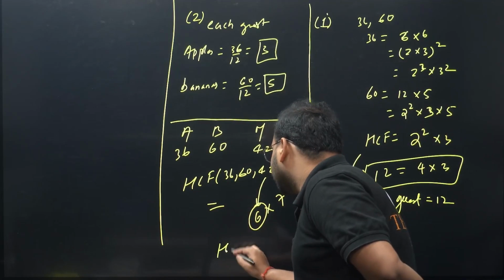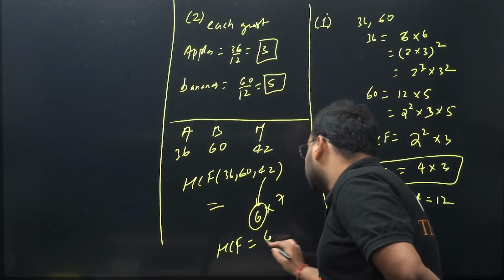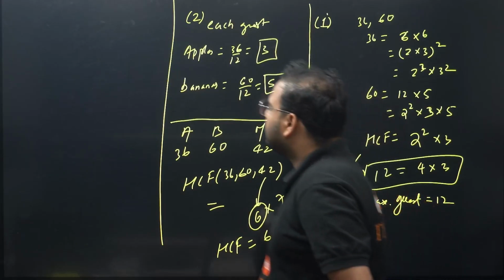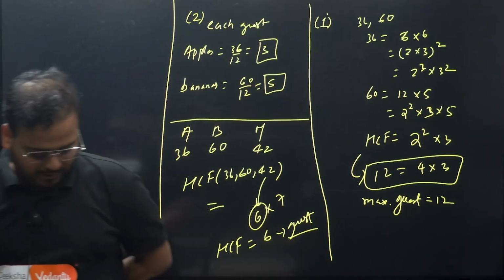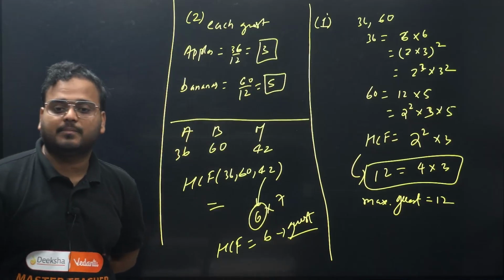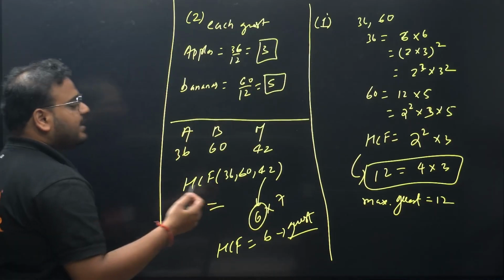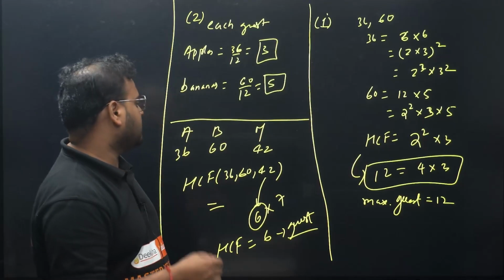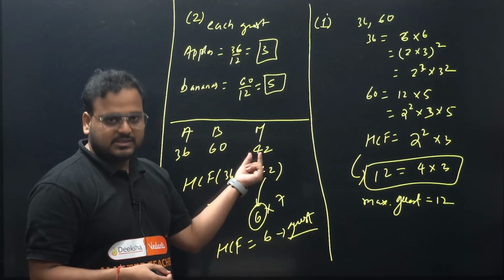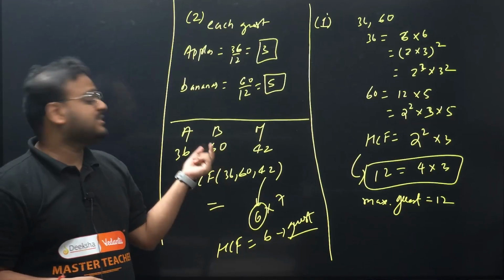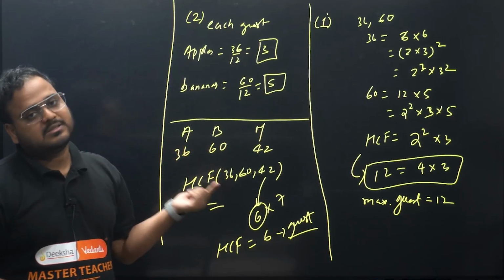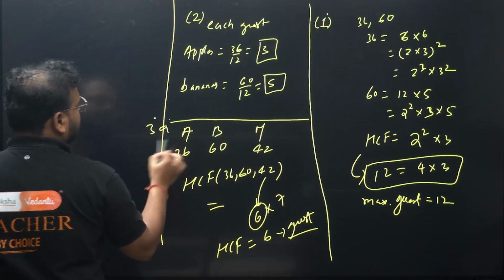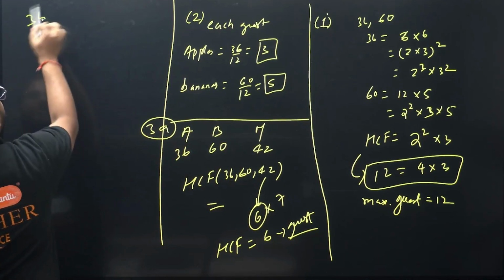So my HCF is what? It is 6. This is the number of guests. 6 guests can be coming. If you add 42 mangoes, you can ask a maximum of 6 people to come and get an equal amount of mangoes, apples and bananas. So basically each will get 7 mangoes, 10 bananas and 6 apples. Last, this is 3A, okay? Now we are going to 3B.